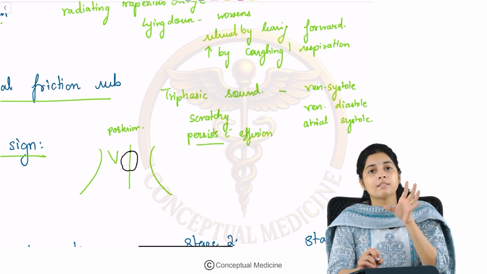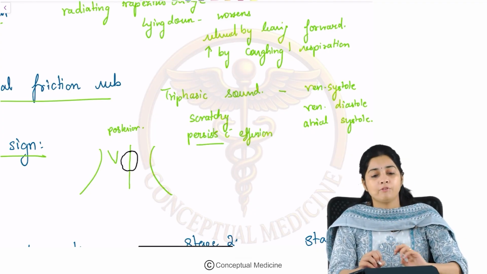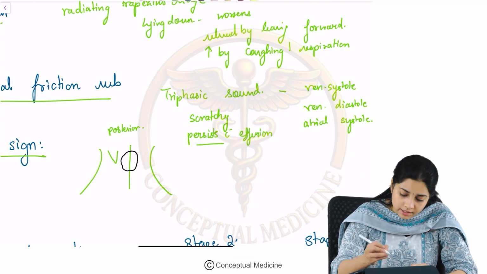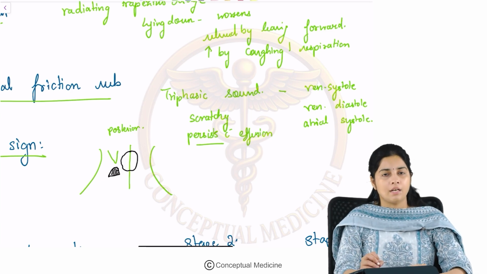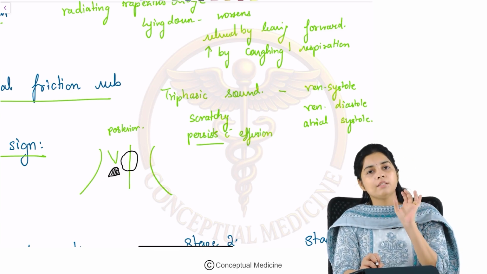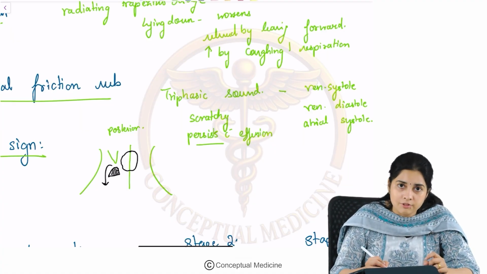As there is enlargement and pericarditis and some amount of fluid buildup in the pericardial cavity, what happens is that this comes and compresses over this particular portion of the lung, which is present in the inferior angle of the scapula.